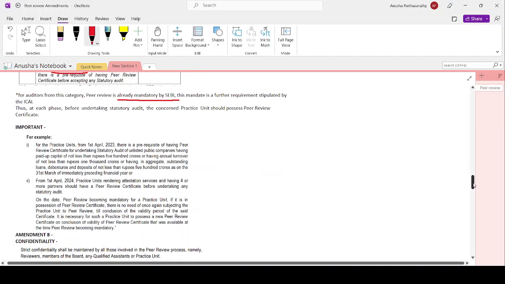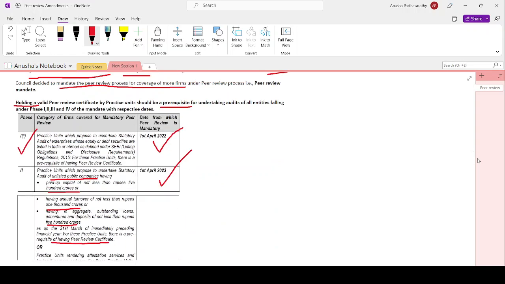Now, let's move on. Should we revise it? Yes. Okay. Phase one: practice units which propose to undertake statutory audit of enterprises whose equity or debt securities are listed in India or abroad, as defined in the SEBI LODR requirements. For these practice units, there is a prerequisite of having a peer review certificate, mandatory from 1st April 2022.